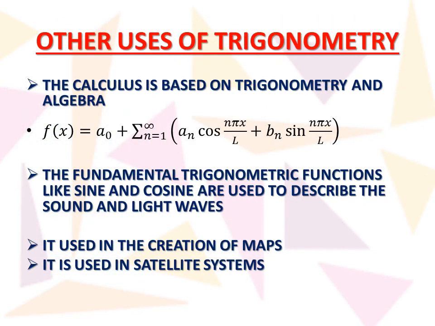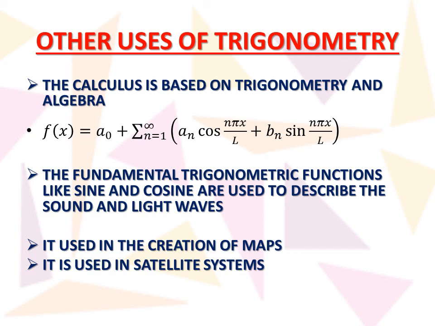Other uses come when we do higher studies or research. There is another subject in mathematics called calculus. In calculus, we use trigonometry for solving complex functions and other problems.